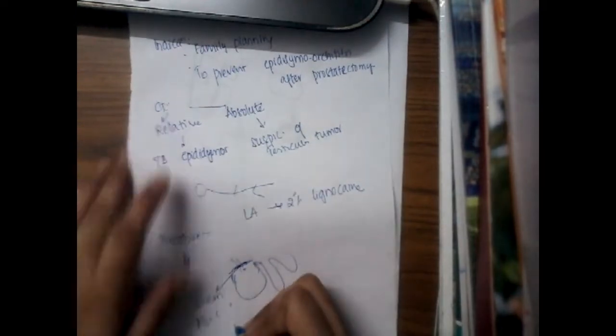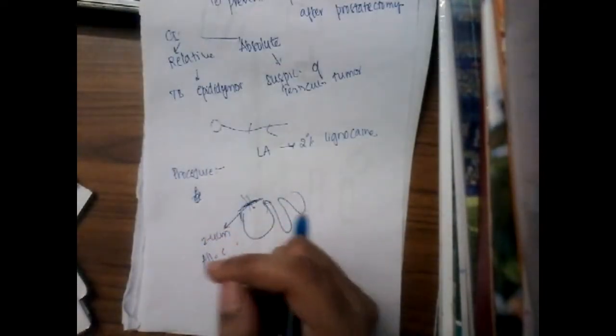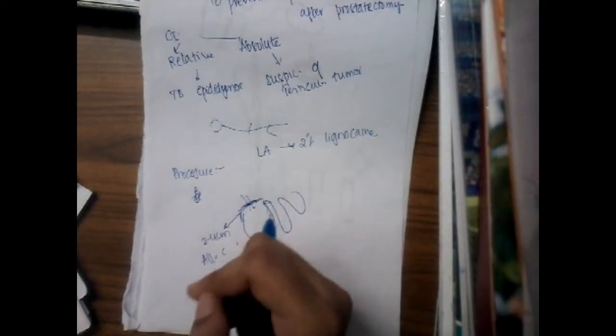Now you will introduce Allis forceps. Allis forceps is introduced into the incision. You have already felt the vas, right? With the help of the Allis forceps, you will hold the vas, or the spermatic cord, and then locate the spermatic cord. After locating the cord, the coverings of the cord are incised.